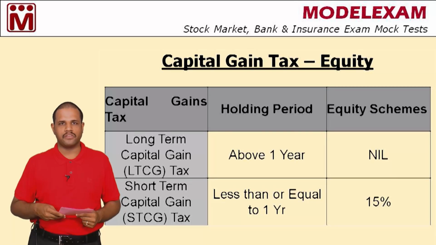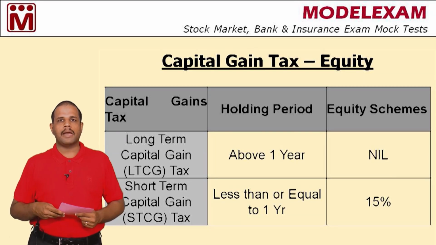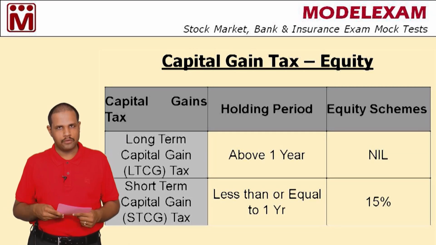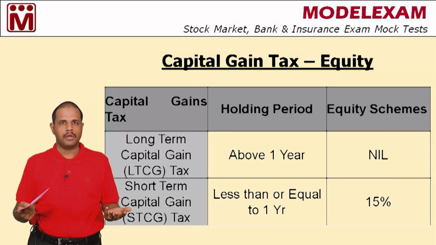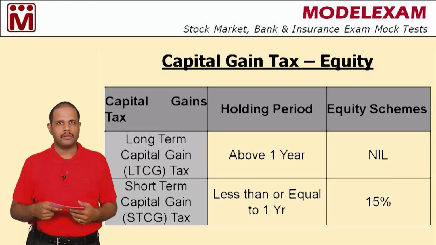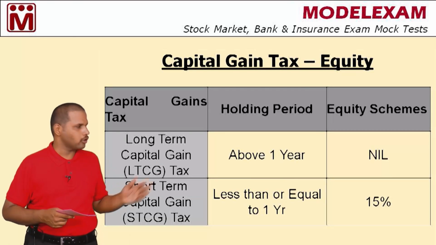In case of equity schemes, short term capital gain is any profit you receive before completion of 1 year from the purchase of units. So you bought units and you redeemed within a period of 1 year, then whatever profit you get is known as short term capital gain.